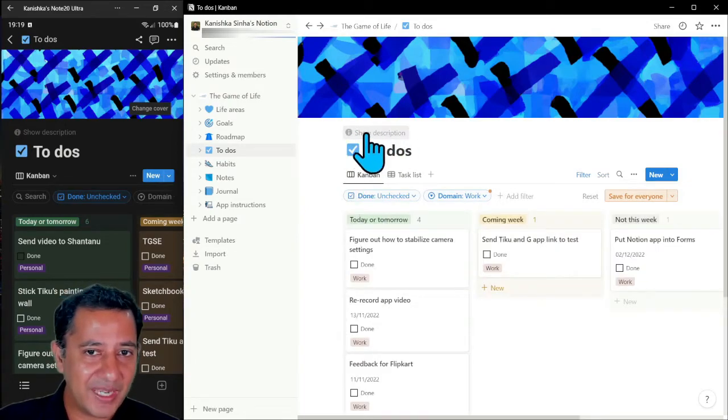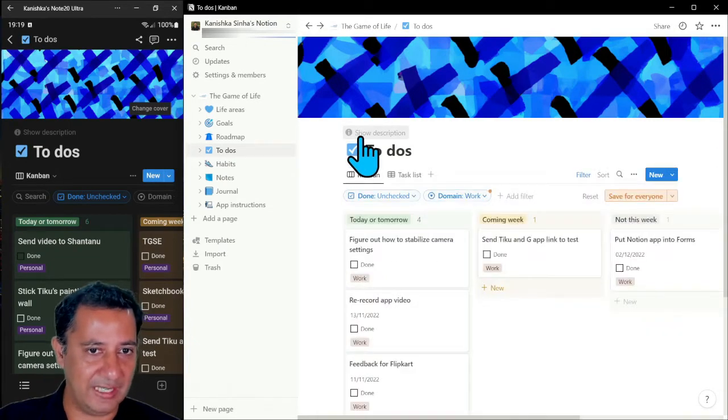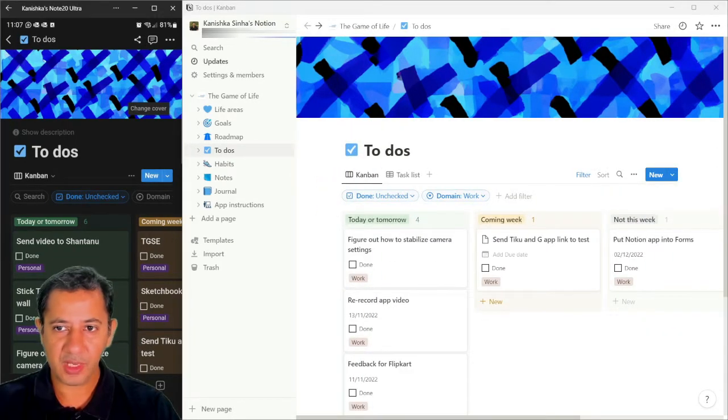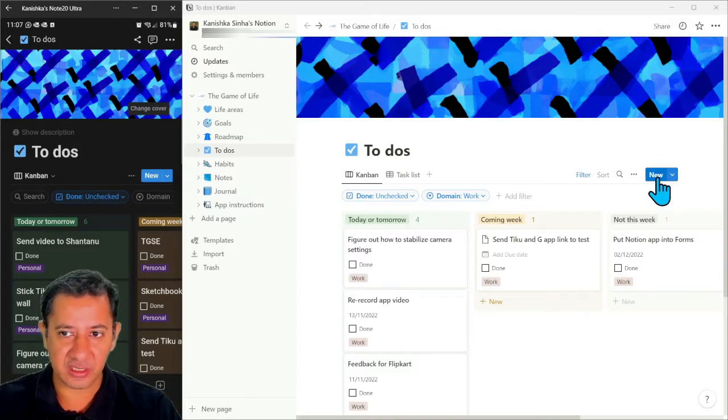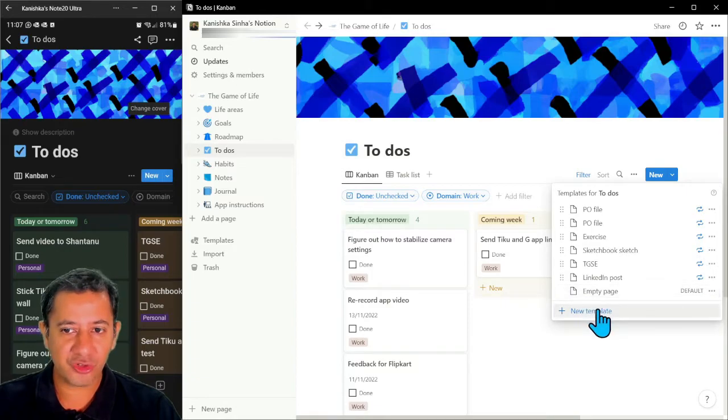Again, all these pages will have a show description at the top. You can click on that to just find out what the page is about, and all the instructions are how to create, how to delete, how to sort, etc. That's all there, right? One other really cool feature that Notion has implemented just this week, in fact, is the recurring tasks function. So what I'm going to do is, instead of creating a new task over here, I'm going to go to this drop-down menu, and I'm going to create a recurring task.